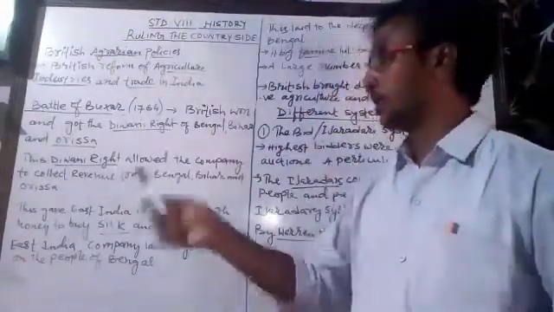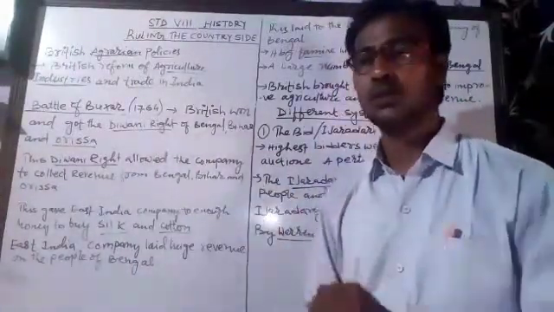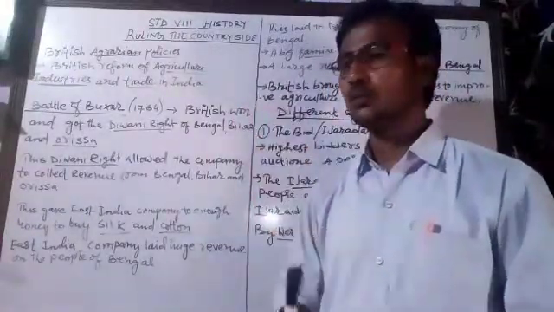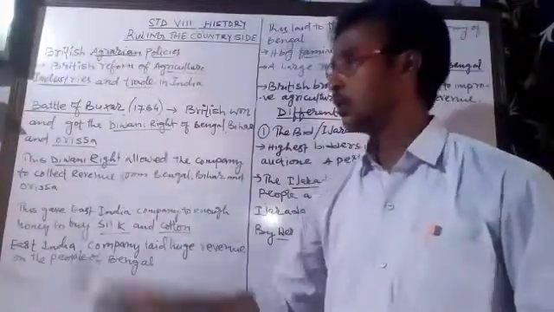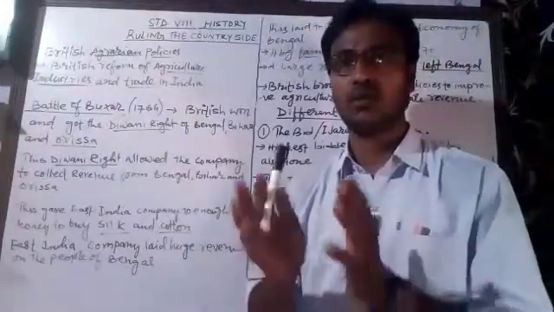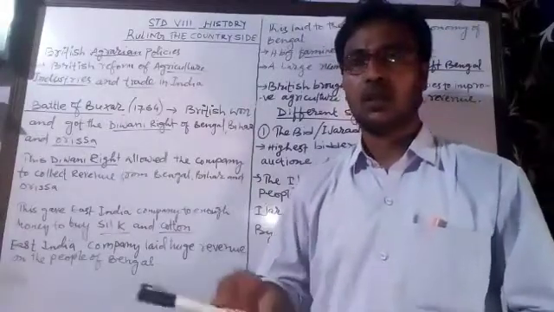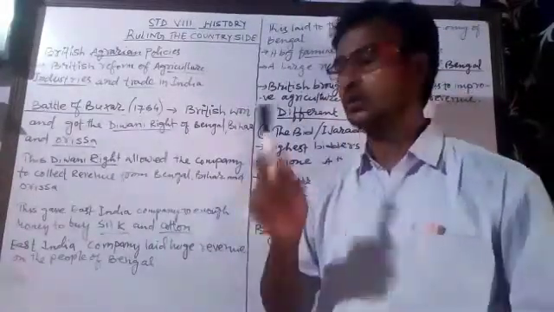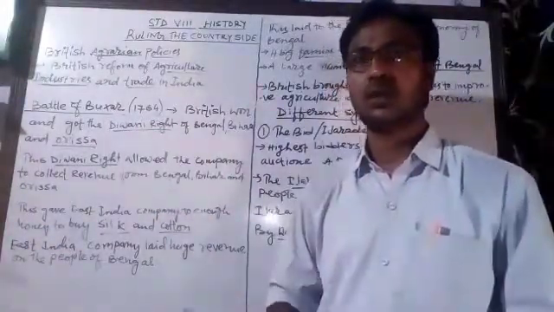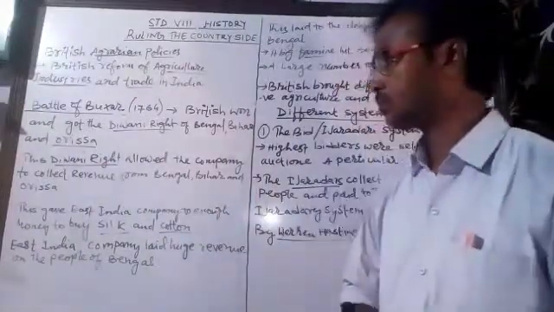So you see, this Diwani right of Bengal, Bihar and Orissa gave the British East India Company huge money. This money was used by the East India Company to buy silk and cotton. Till now, for money they had to depend on England, but now they have their own money and they could easily buy the cotton and silk. At the same time, they could maintain a large army, the soldiers. So this revenue was very important for the East India Company.